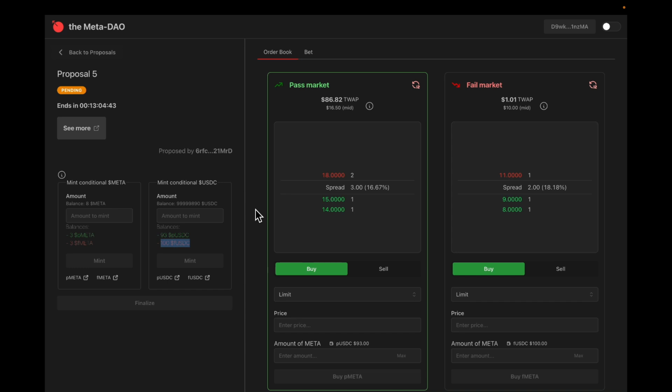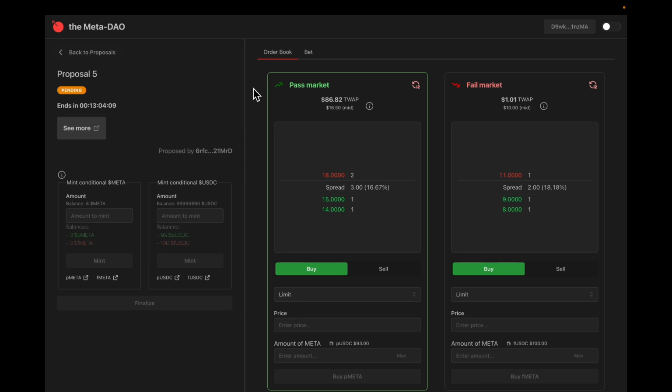At the end of the proposal, if one has passed and one has failed, those tokens drop the letter in front of them and they become real tokens. If it passes, you get 3 meta and 93 USDC. If it fails, you get 3 meta and 100 USDC. Seems confusing, but it's not too bad once you've done it once at least.